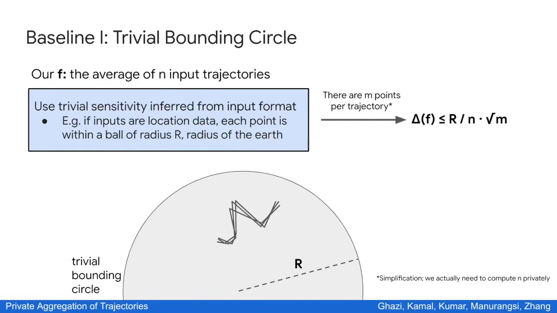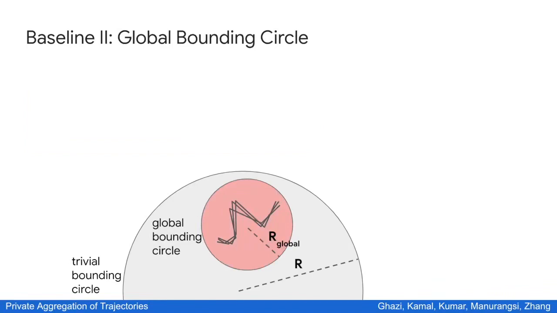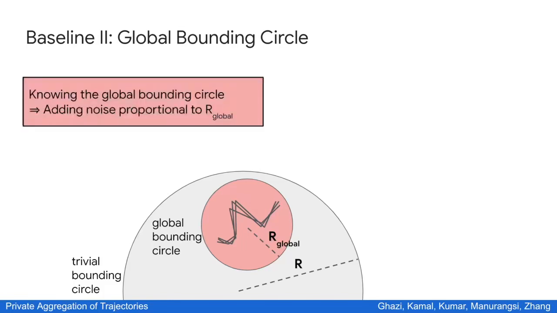Specifically, the trivial bounding circle can be much larger than the area in which the trajectories actually reside. For example, in this case, if we were told this red circle, which contains all the input trajectories, then we would be able to add noise proportional to the radius of this circle, which can be much smaller than the trivial circle that we used earlier.